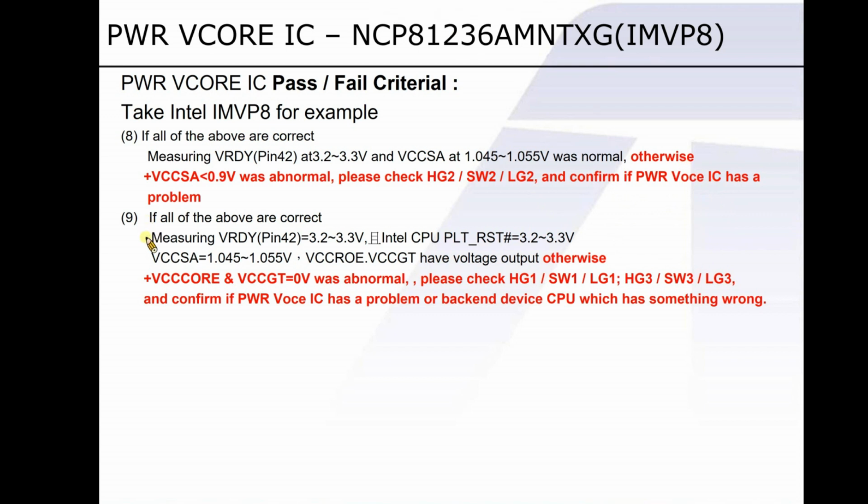For step 9, measure the voltage for VReady and platform reset. If the value of voltage is abnormal, please confirm if the VCore IC has a problem or the CPU device has something wrong with it.